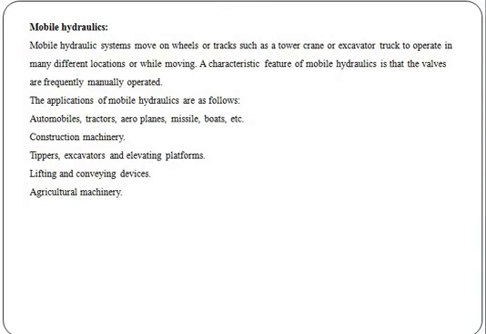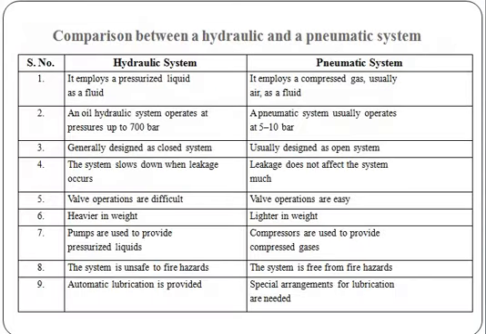The characteristics of mobile hydraulics are seen in automobiles, tractors, aeroplanes, missiles, boats, construction machineries, tippers, excavators, elevating platforms, lifting and conveying devices and agriculture machineries. In fluid power systems, we have discussed two types: stationary hydraulics and mobile hydraulics.